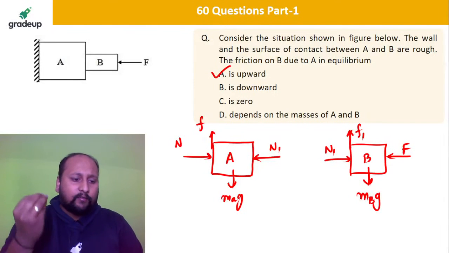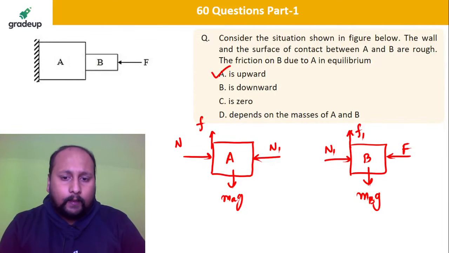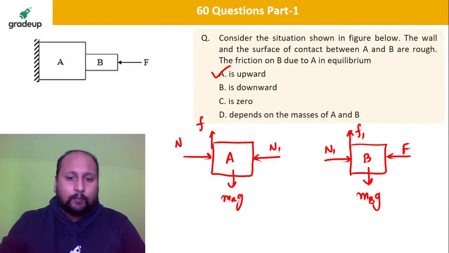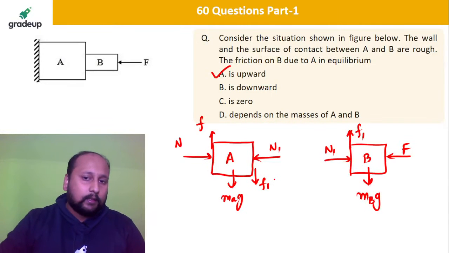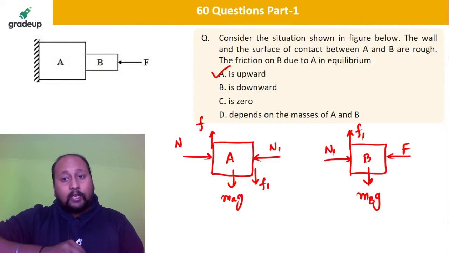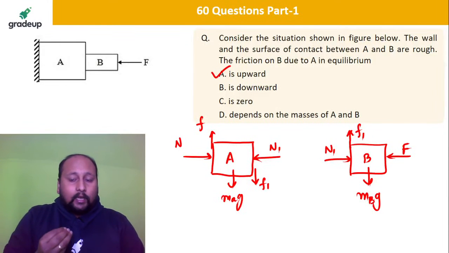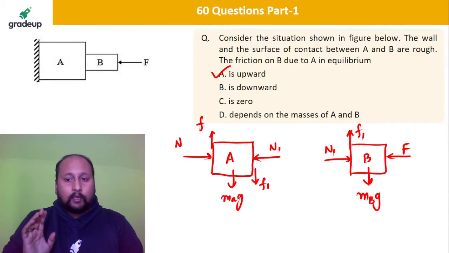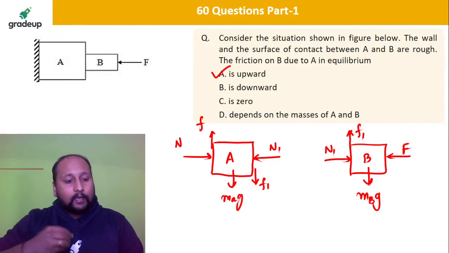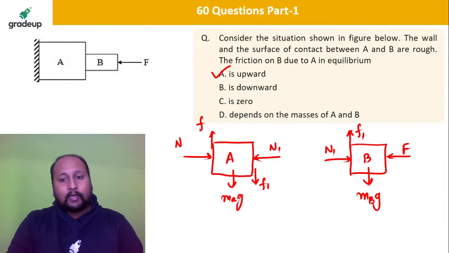Simple. Draw the free body diagram, that's it. In this problem, we will be having an F1 in this direction. So the friction on B due to A will be in the upward direction. Definitely, it won't be in the downward direction, because if you see on B, there are only 4 forces, all are acting orthogonally. So friction force will always be acting to the direction of the motion, and mg is pulling the body in the downward direction.